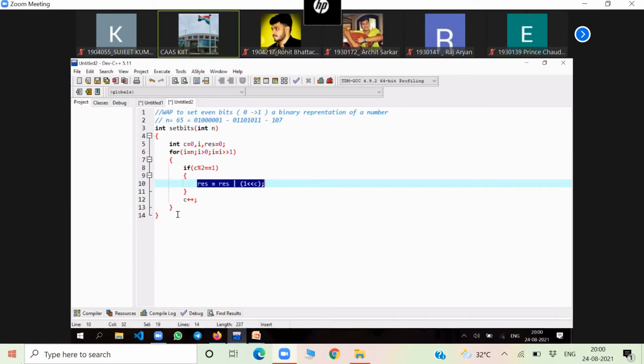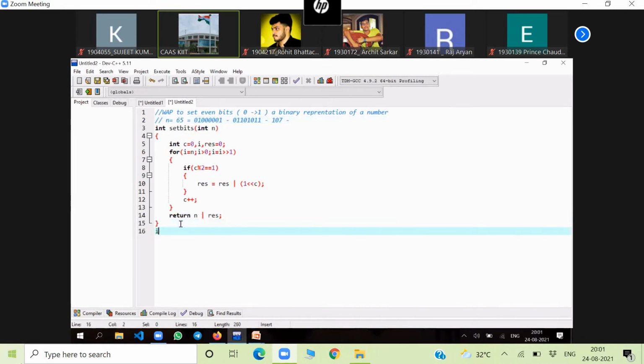And in the end, you have to return n OR result. That will give you 107. What is the result after this? The result will be 10, 10, 10. Okay, and if I do n OR result, it will give me 107. If I enter 65, it will give me 107. I'll explain line by line, don't worry.